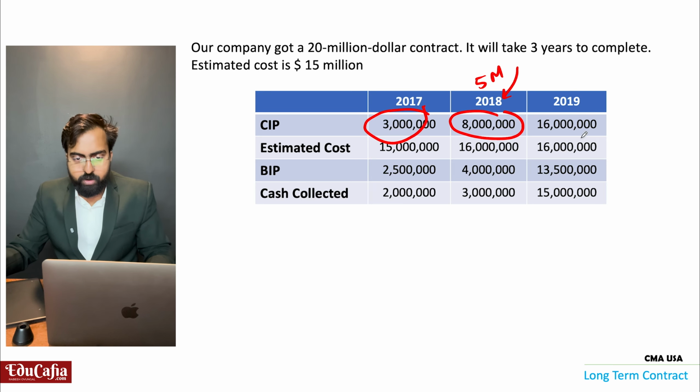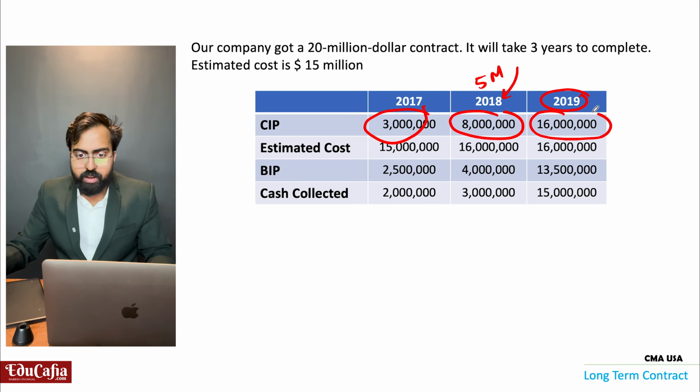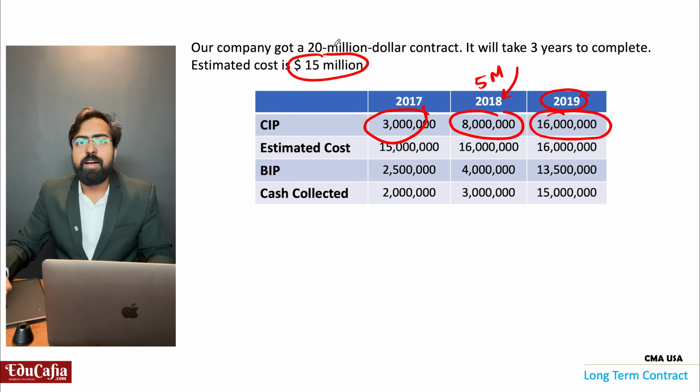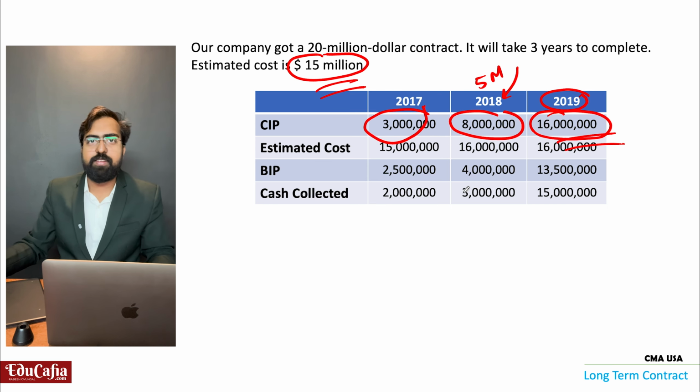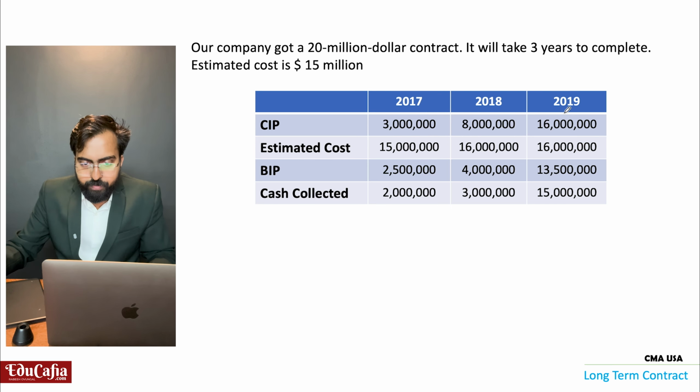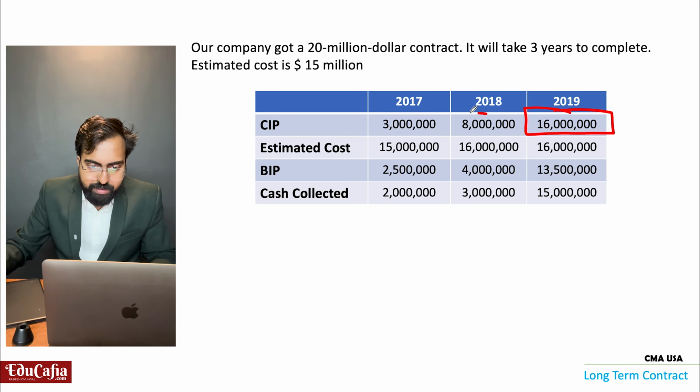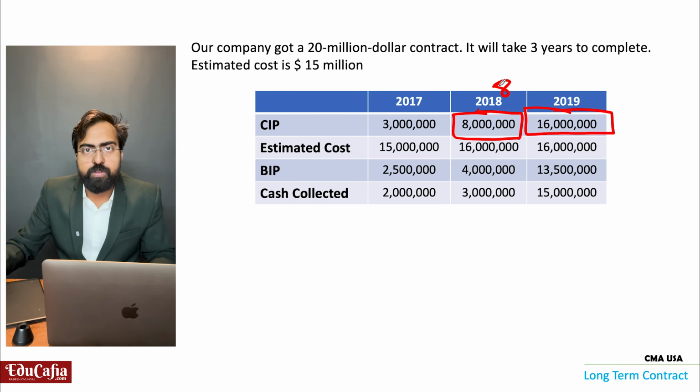You got it? In 2019, totally 16 million. Estimated 15 million. Everything will not work as estimated. Estimated 15 million, but how much incurred? 16 million. So 16 million in 2019. So here 8 million up to 2018.